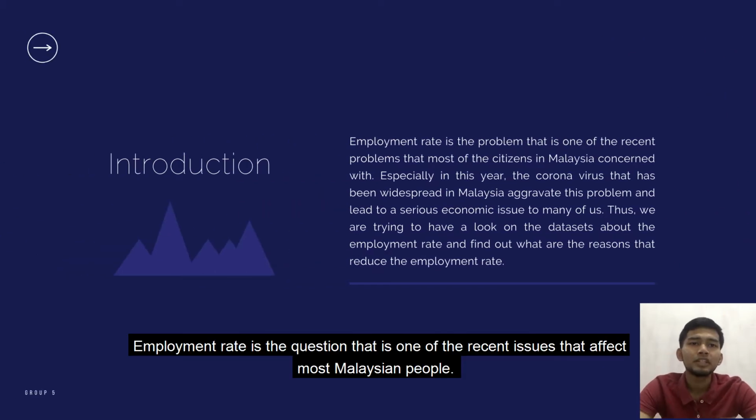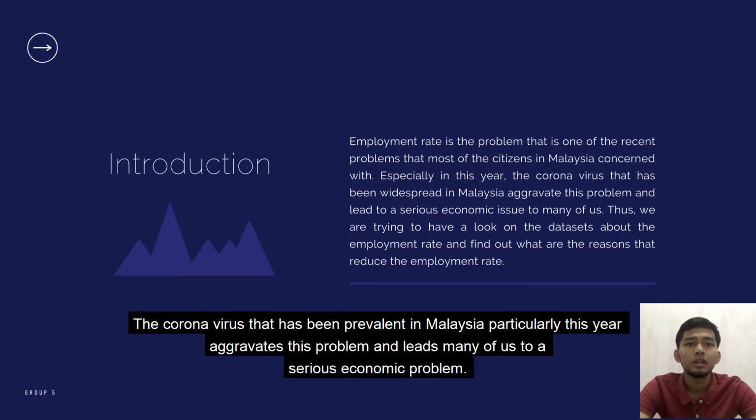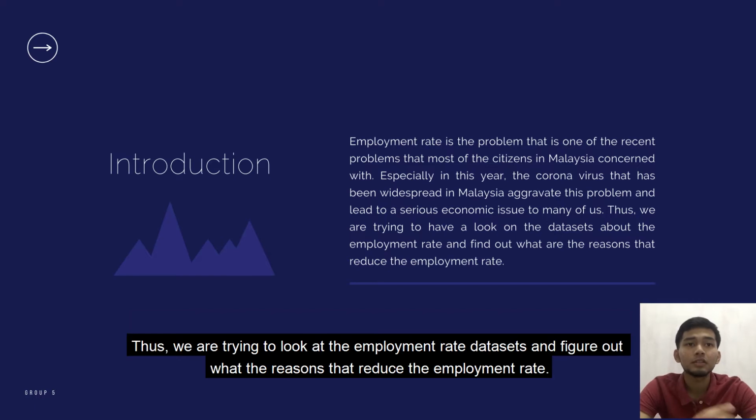Employment rate is one of the recent issues that affect most Malaysian people. The coronavirus that has been prevalent in Malaysia, particularly this year, aggravates this problem and leads many of us to a serious economic problem. Thus, we are trying to look at the employment rate data sets and figure out the reasons that reduce the employment rate.